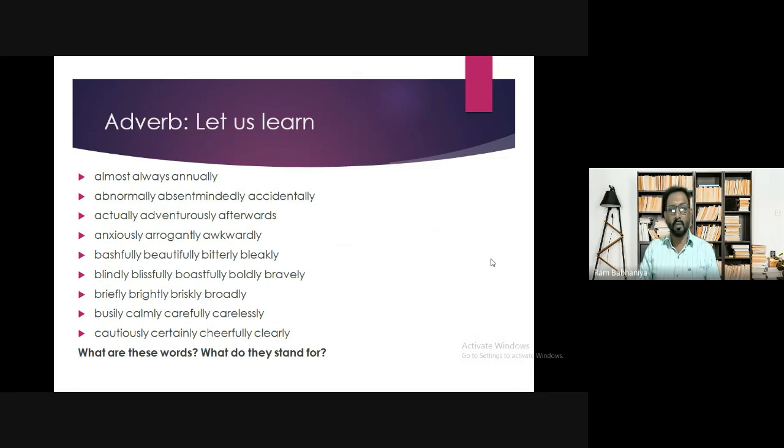So what are these words? These are adverbs. And what do they stand for? They stand for adverbs of manner, which tell us how the action is going on, which makes us understand in more detail how the action is going on. That is why they are called adverbs of manner, because they tell us how the action is going on.